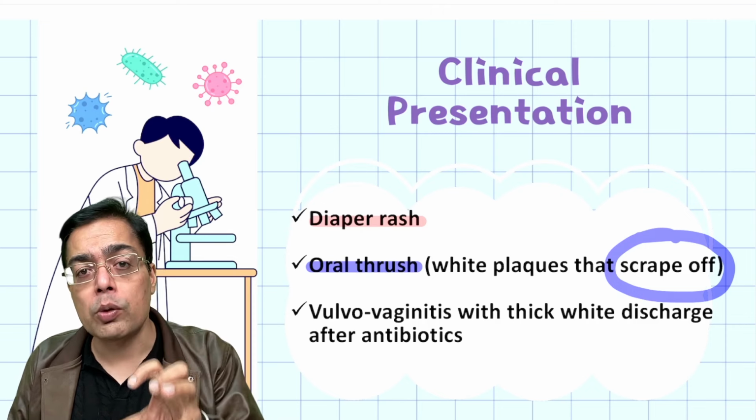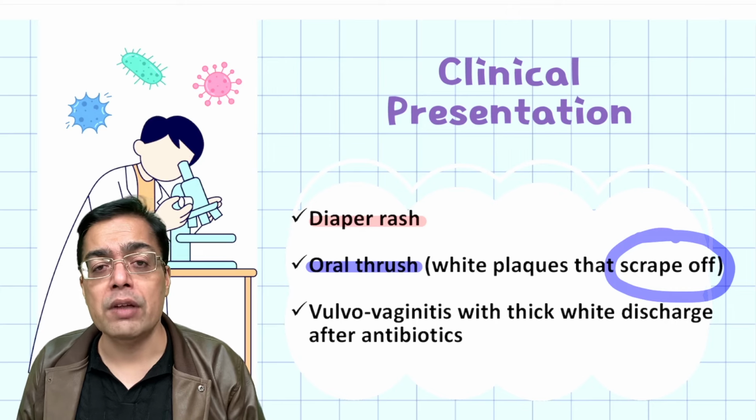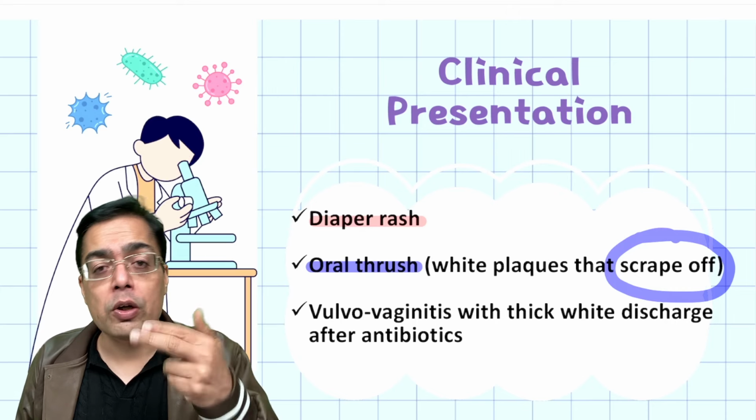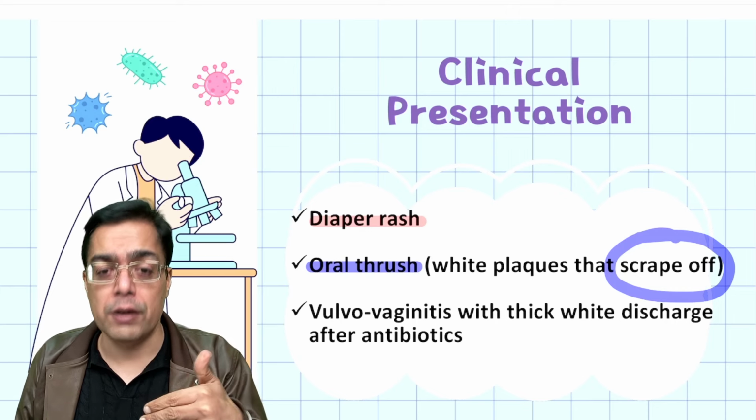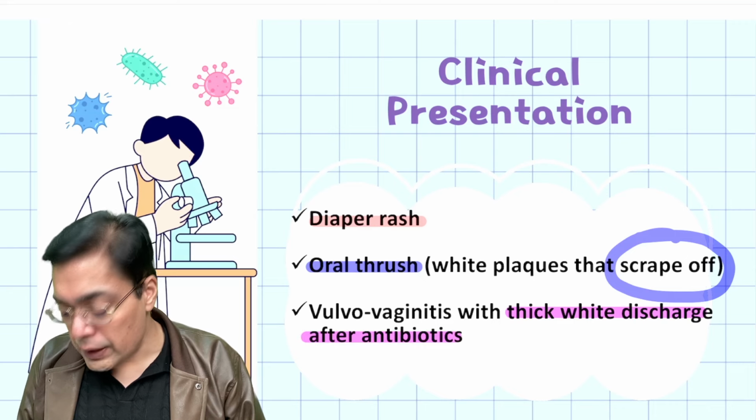It can also talk about a female who is going to be, let us say, having diabetes, and this female is going to be having the presence of vulvovaginitis. Now, because she is having a fungal infection caused by the fungus, she is going to be having the presence of a thick whitish discharge after antibiotics.